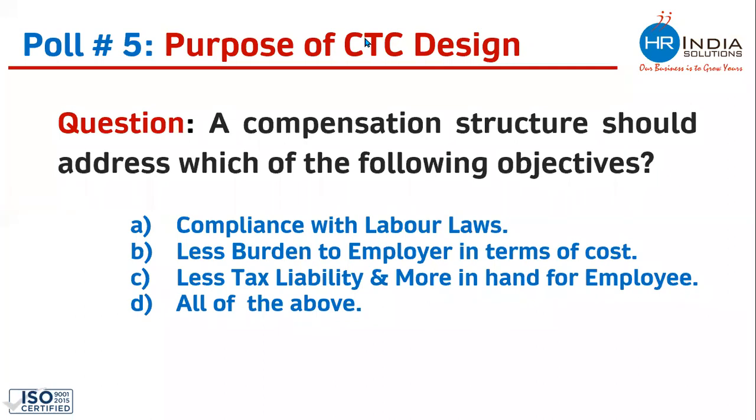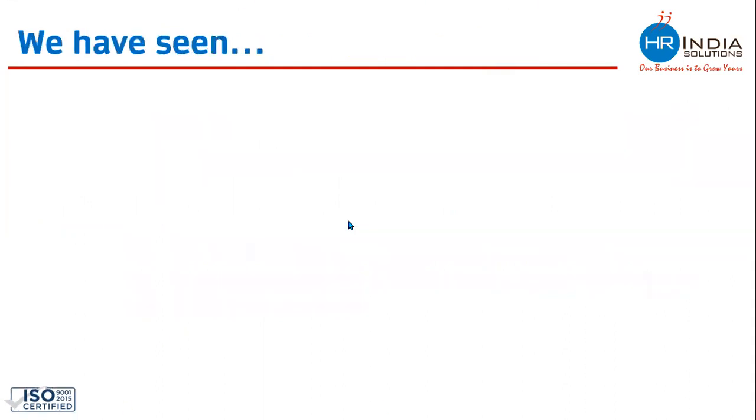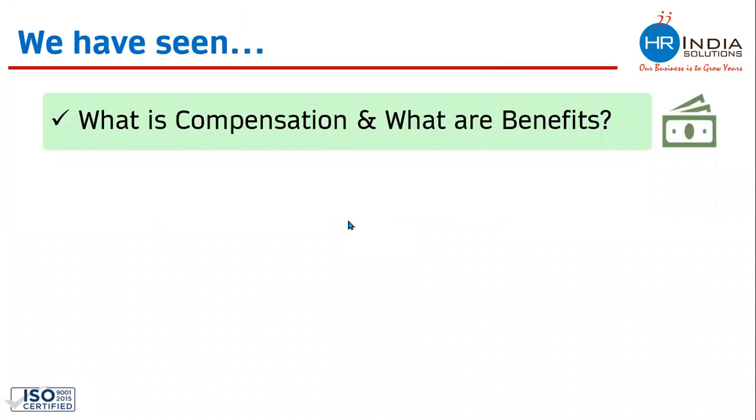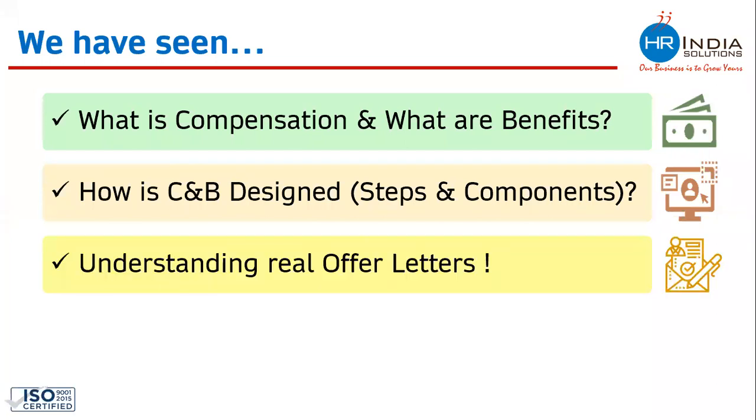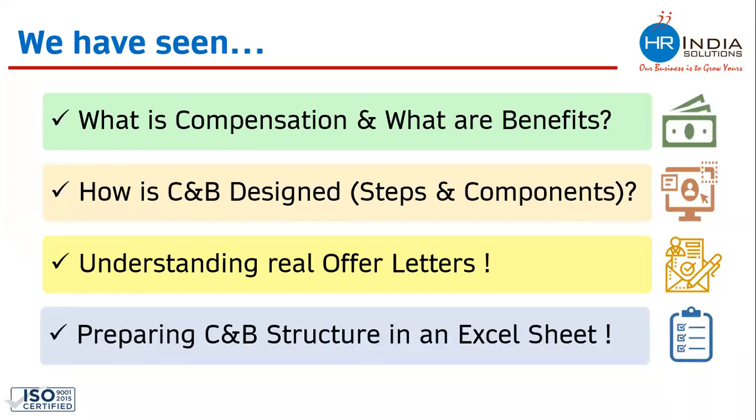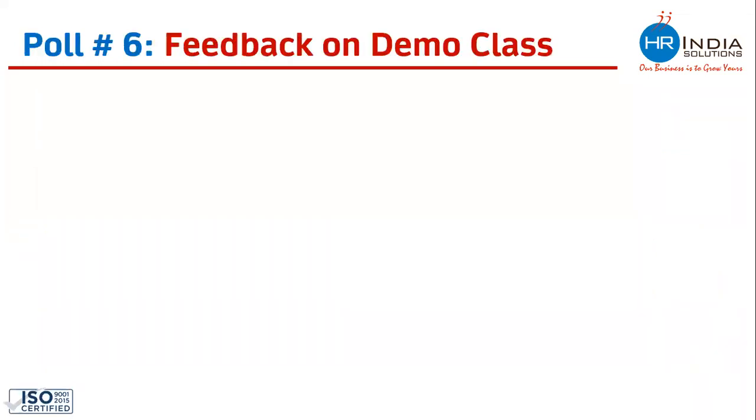Okay, let me close the poll and share the result. 80% say all of the above, and the correct answer is yes, all of the above. A good salary structure should take care of all of the above. All the purposes should be fulfilled. So we have seen what compensation and benefits are. We have also seen how CNB is designed. We have seen what the steps are and what components should be taken care of. We have also understood a few real offer letters, and finally we have made a CNB structure in an Excel sheet.